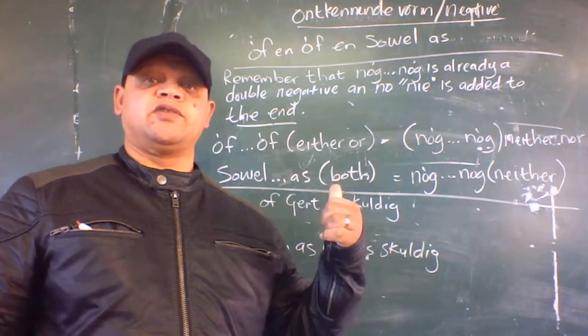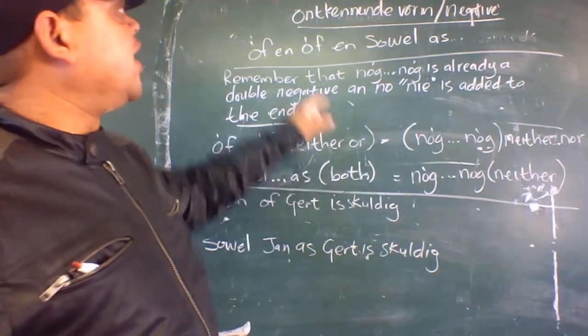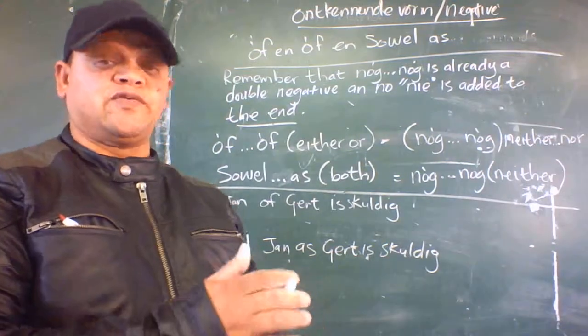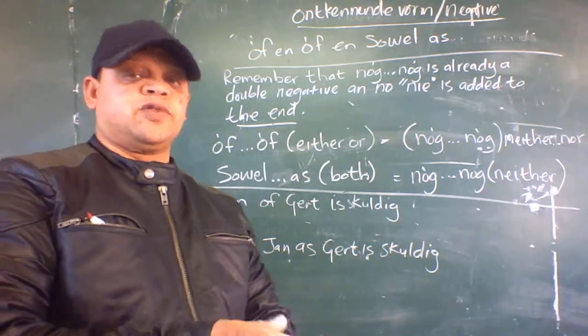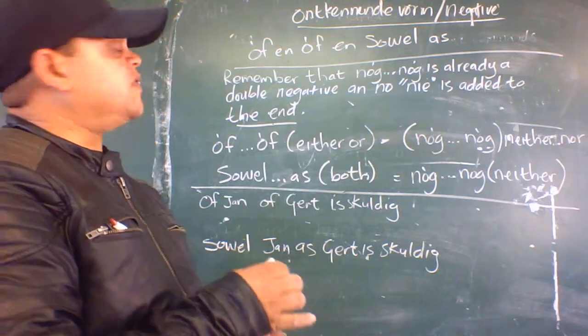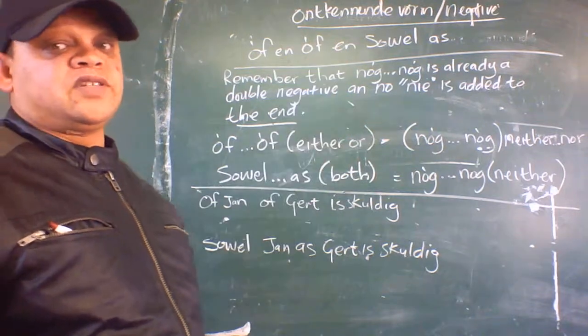In this video we are going to be looking at the negative of "of... of" (either... or) in Afrikaans. This one is also a very confusing one. I know that it twists the brain a little when it comes to the exams, alright? I have a few problems with these, but hopefully after this video we'll have this sorted out, alright?